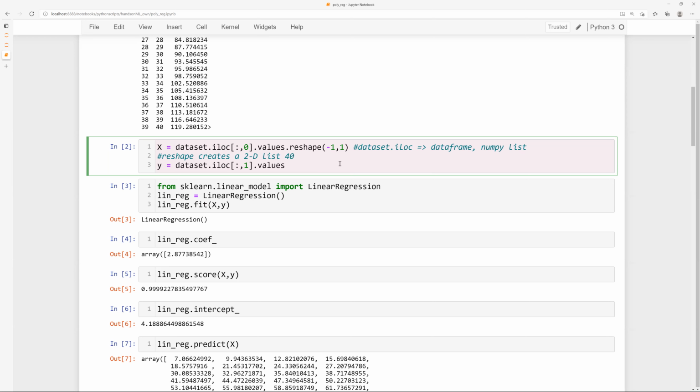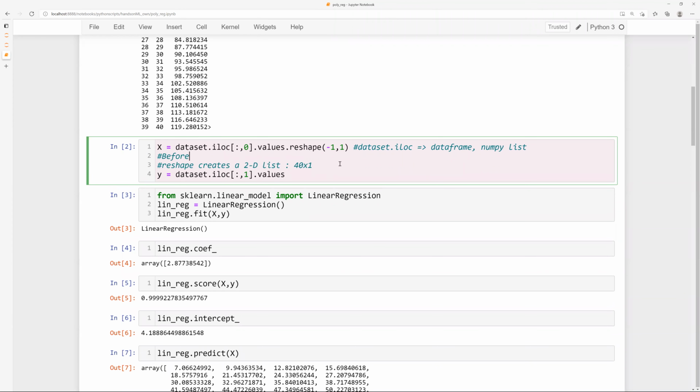So this will create a list of the shape 40 cross 1, where 40 is the number of rows and 1 is the number of columns. Before reshape, what was the size of my list? Before the reshape, it is just 40, because this is a one-dimensional list. Initially it was a 1D list, and now we have created a 2D list.